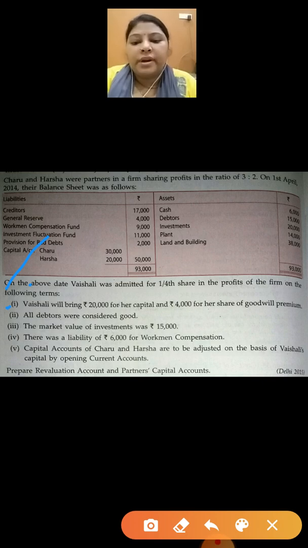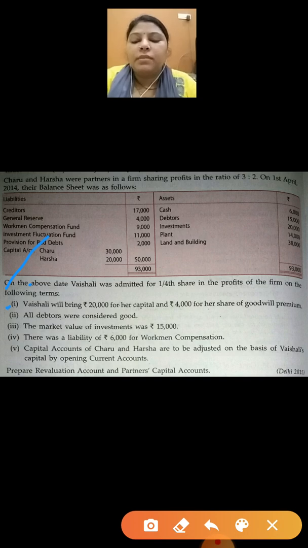Children, I already told you, when a new partner comes into a business, he or she will bring capital and his or her share of premium of goodwill. So here Vaishali is a new partner and she will bring 20,000 as her capital and 4,000 as her share of goodwill.